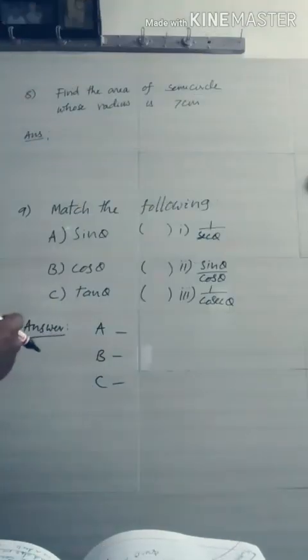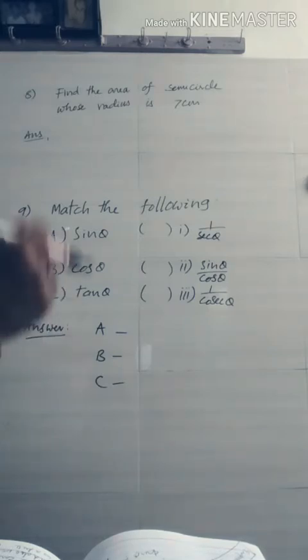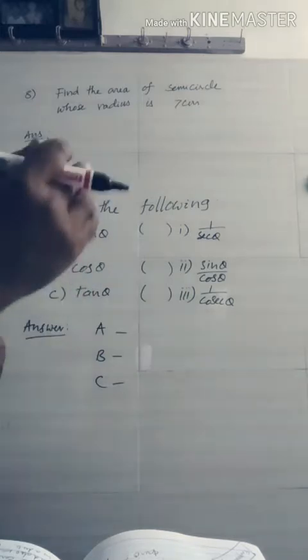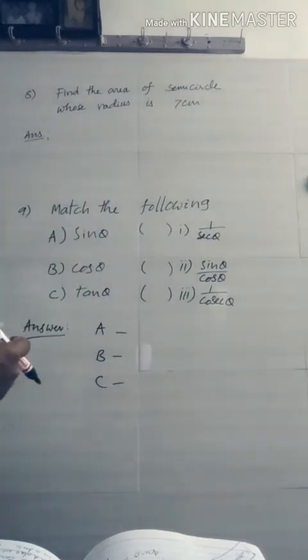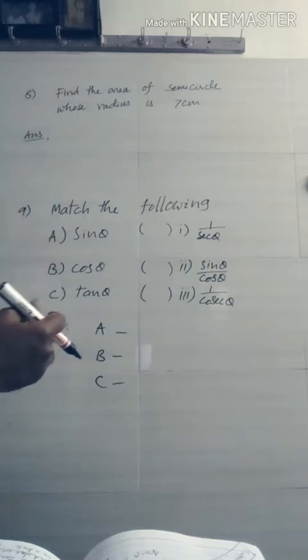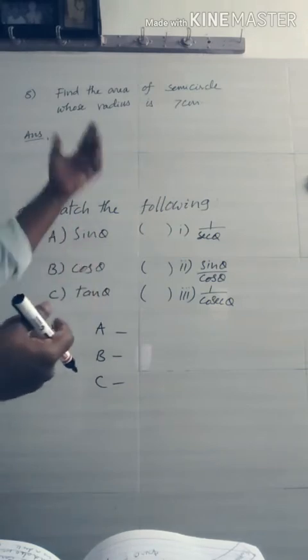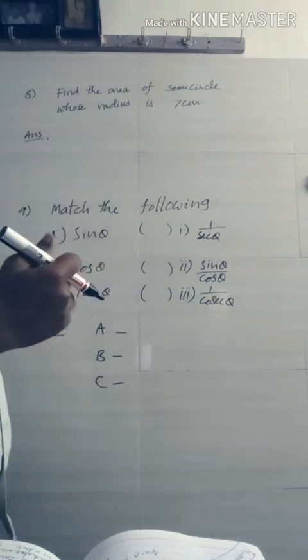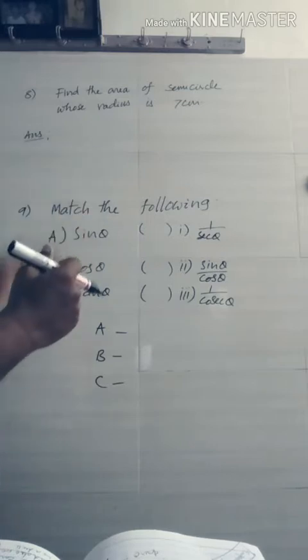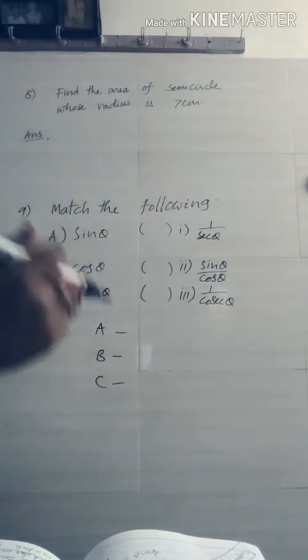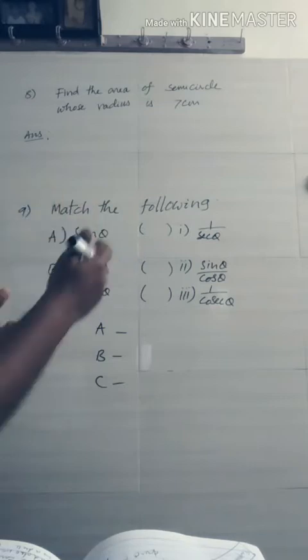Okay, now 8th question. Find the area of a semicircle whose radius is 7 centimeters. We may recall what a semicircle is, half of the circle, and also what our requirement is, area. We know the formula to find the area of a circle. What is the formula? Pi r square. But what is our requirement here? Semicircle. That means pi r square by 2.